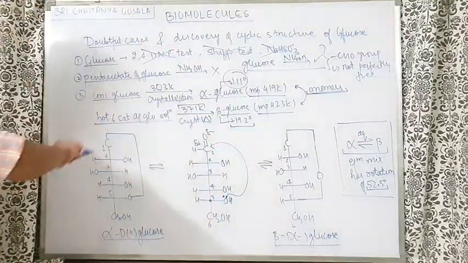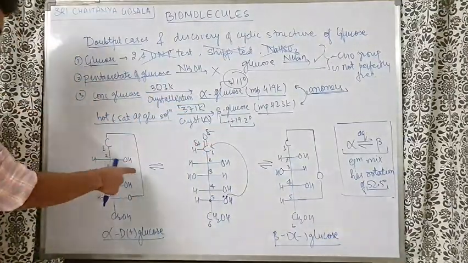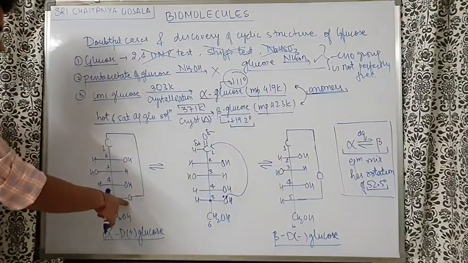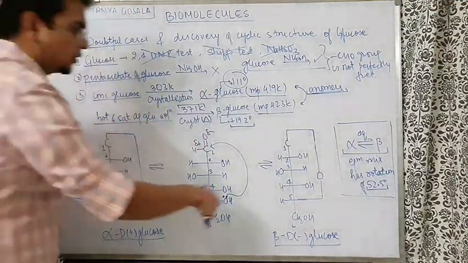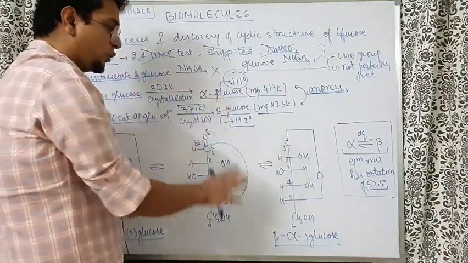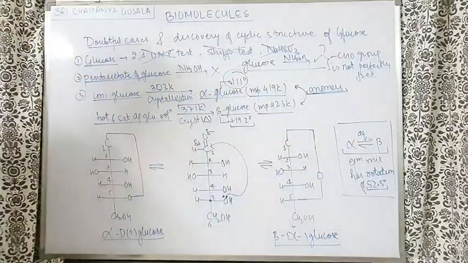So I have written this structure two times. As it is structured, second carbon, right side OH. Third carbon, left side. Fourth carbon, right side. Fifth carbon, right side, O attached to carbon. Here also, second carbon, right side as usual. Third carbon, left side as usual. Fourth carbon, right side. Fifth carbon, right side, attached to the carbon here.